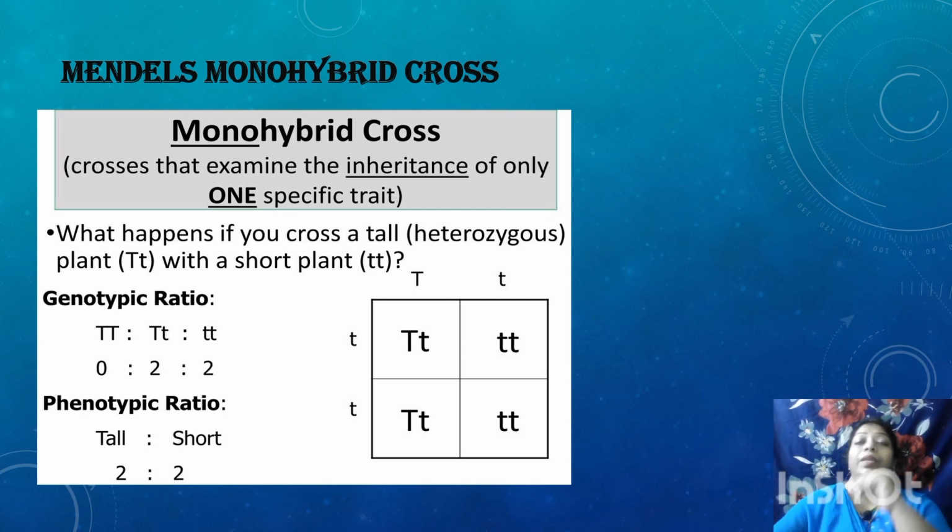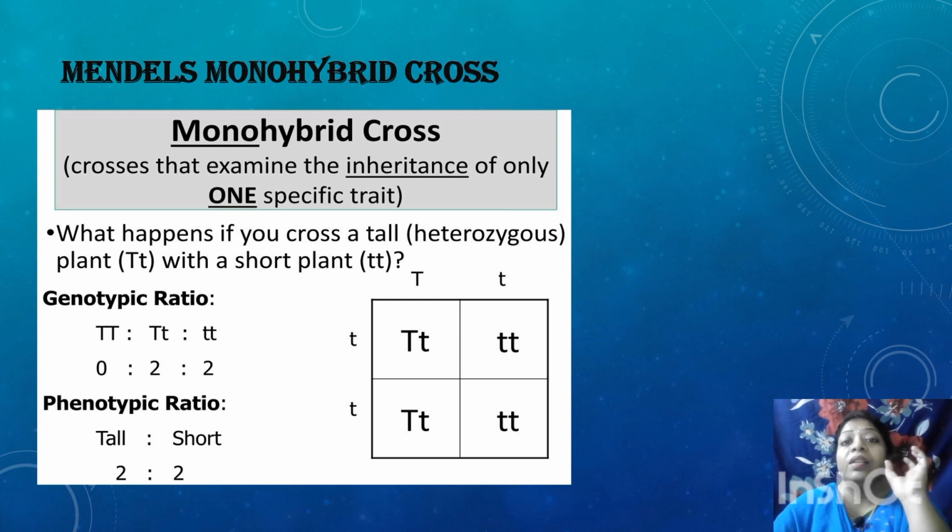In this experiment, Mendel took two plants of opposite characters, one tall and one short, and crossed them. What did he get? He found the first generation offspring were all tall, and he called it the F1 progeny. He then crossed this progeny and obtained both the tall plant as well as the short plant, and he got a ratio of 3:1.